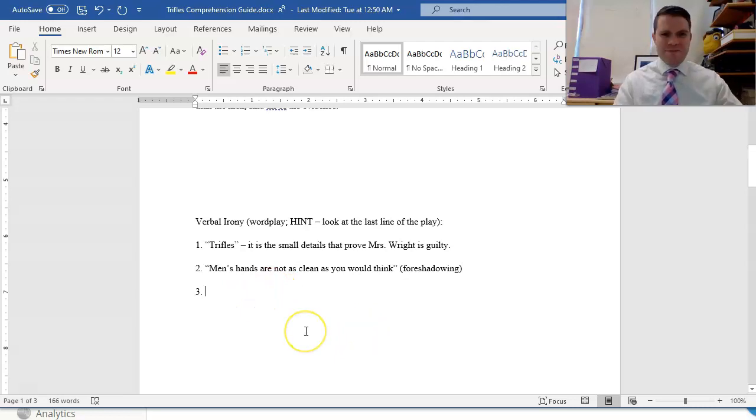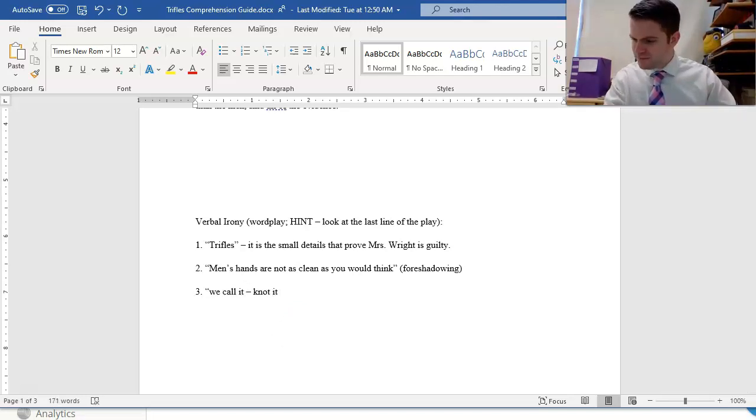The last clever piece of verbal irony is the last line of the play, where Mrs. Hale says, "We call it knot it, Mr. Henderson." And the thing to note in this line right here is the similarity between knotting it, which is tying up the quilt itself, and not it. So notice how that sounds the same right there.